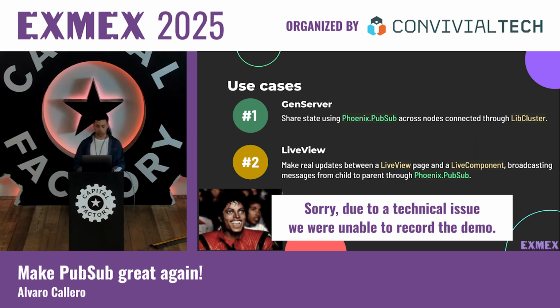But let's see what happens, for example, if we switch to the Redis one. In order to do this, remember that we need to have a Redis server up and running. So I have one. Let's execute the Redis CLI, and let's also execute the monitor command so we can see the messages that the backend is receiving. Okay. In this case, we can see that the backend is receiving the subscribe signal. And also, we can see the other node is receiving the subscribe. So in this case, both nodes are subscribers.